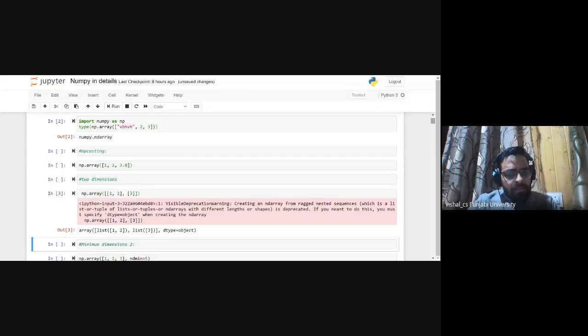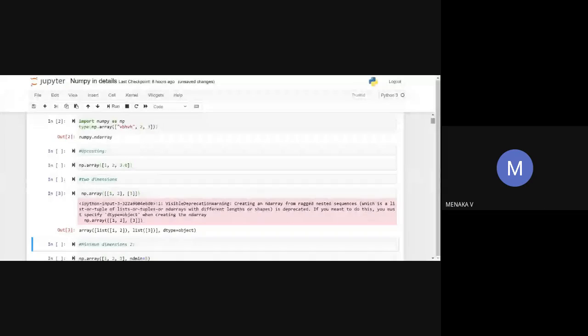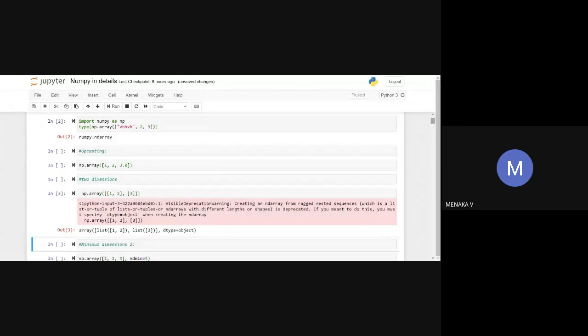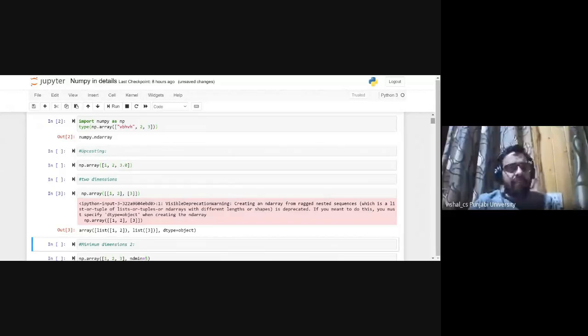That means you don't have the same version that I have. It shows the same, dtype equal to object.